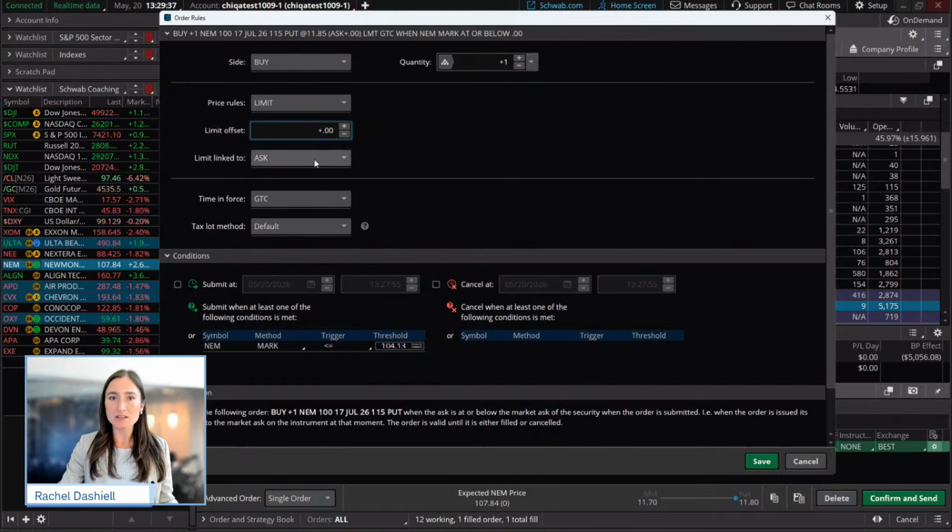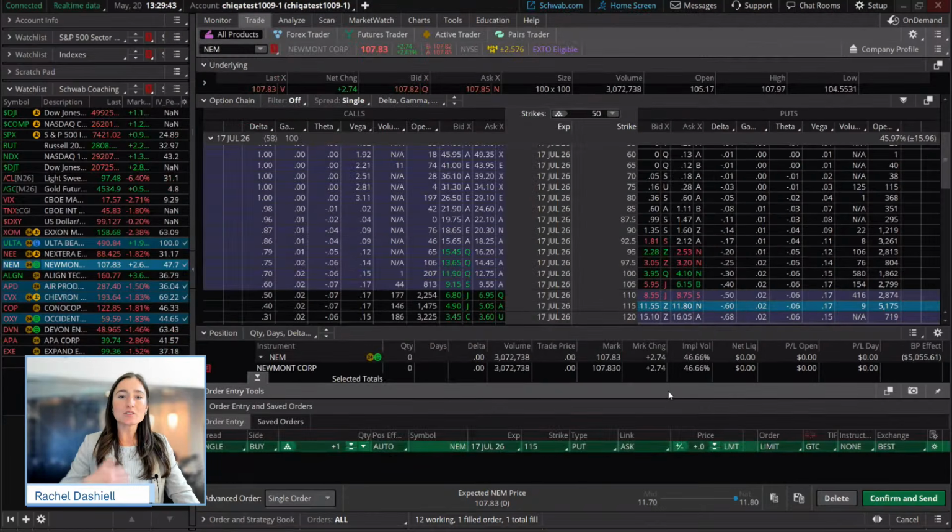Whatever the asking price is at the time, we're going to send that limit order, and we're going to hit save here. Now, this still stays within the risk parameters of our account because we can risk up to $2,000 in a trade.